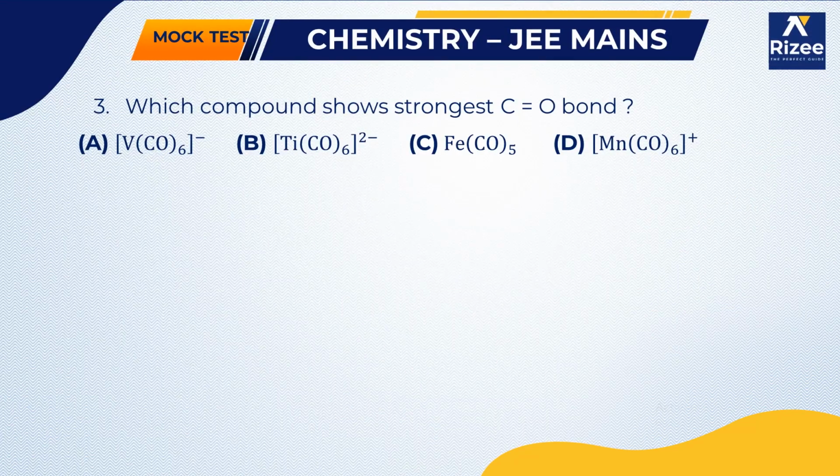Here he has asked which compound shows the strongest C=O bond. C=O is nothing but a carbonyl group.